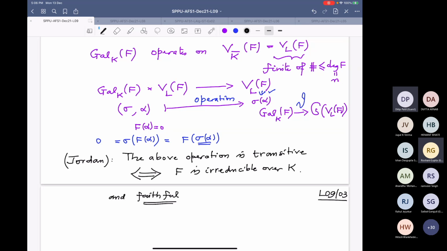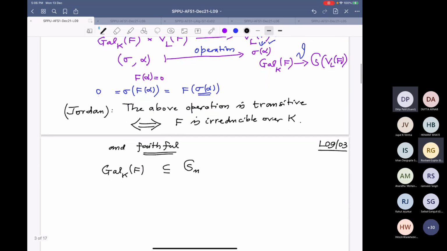And therefore, you can realize this Galois group as a subgroup of the symmetric group. And this symmetric group is finite. Because it is transitive, and in this case the cardinality of V_L(F) is equal to the degree of F, this is then S_n. And this set is therefore the permutations on the set 1 to n.